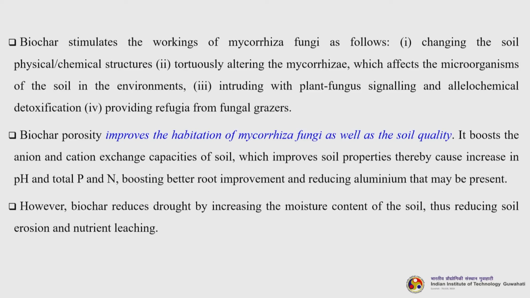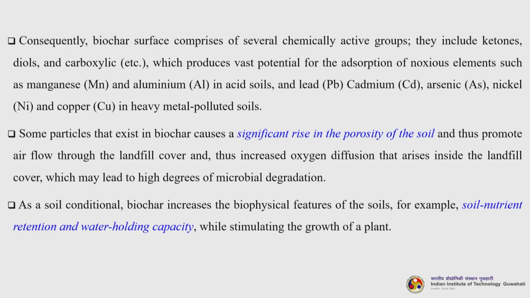Now, it boosts the anion and cation exchange capacities of the soil, which improves soil properties, thereby causing an increase in the pH and total PNN, boosting better root improvement and reducing aluminum that may be present. Biochar also reduces drought effects by increasing the moisture content of the soil, thus reducing soil erosion and nutrient leaching. Consequently, the biochar surface comprises several chemically active groups. They include ketones, diols, carboxylic acid, etc., which give vast potential for the adsorption of noxious elements such as manganese, aluminum in acidic soils, and lead, cadmium, arsenic, nickel and copper in heavy metal polluted soils.